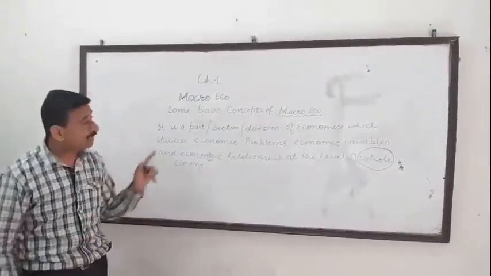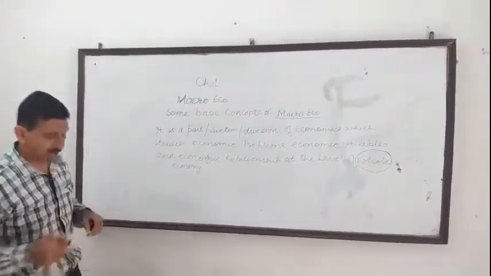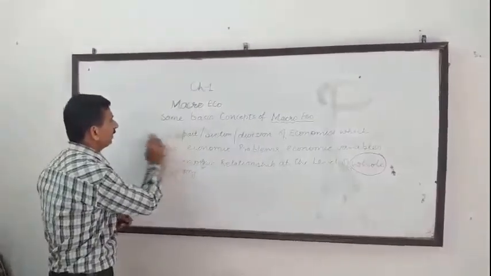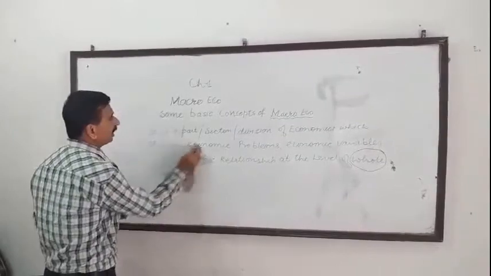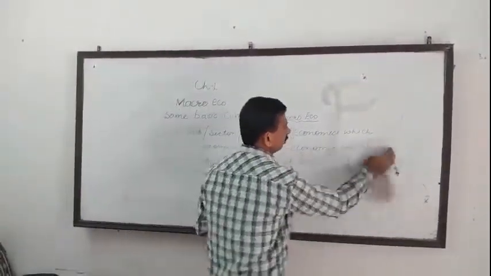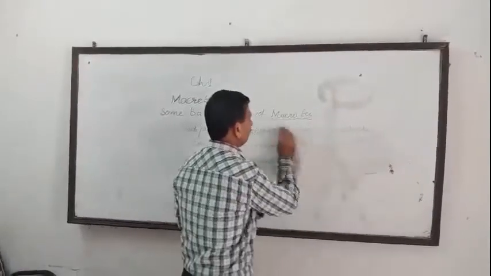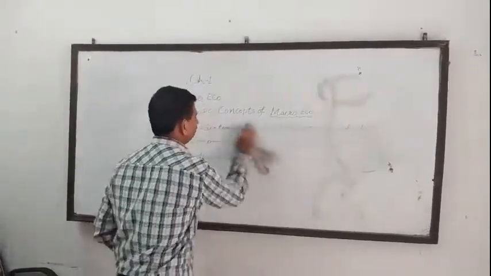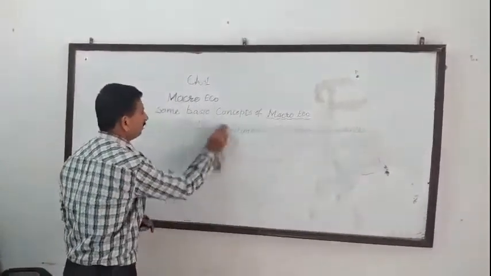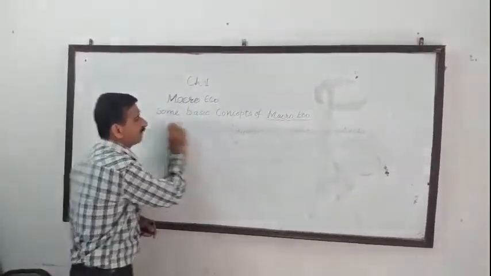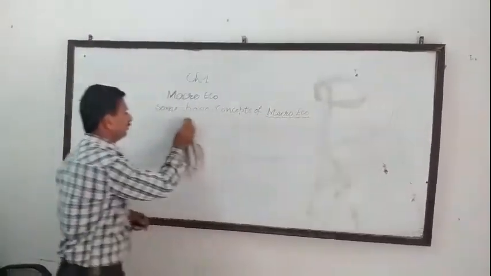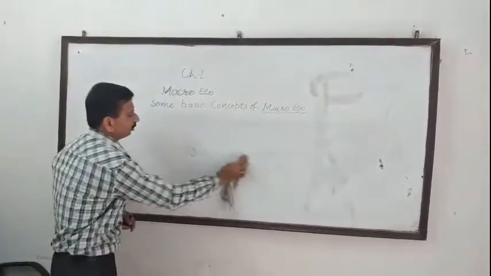whole economy. After knowing the meaning of macroeconomics, now I am going to discuss with you the basic concepts, basic parts, basic components which are used in macroeconomics. There are certain concepts which you must understand when you study macroeconomics. Now the question arises, what are the main concepts used in macroeconomics?